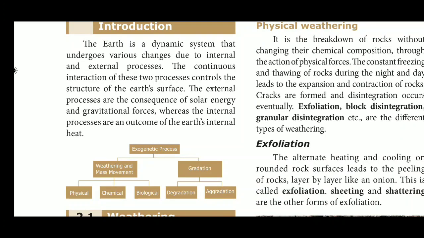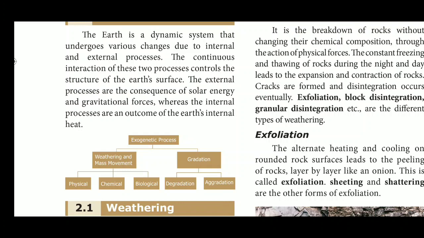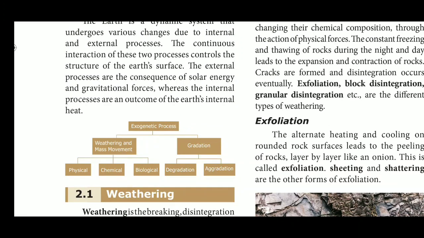The external processes are the consequences of solar energy and gravitational forces. The external processes we discussed in our previous lesson. In the external processes, there are two major things: solar energy and gravitational forces.